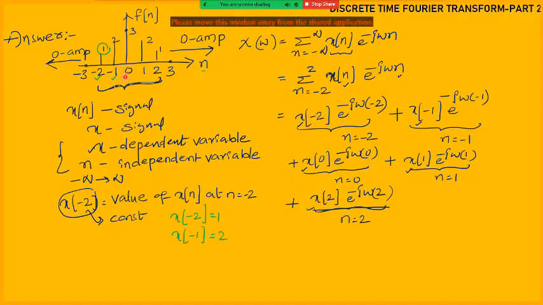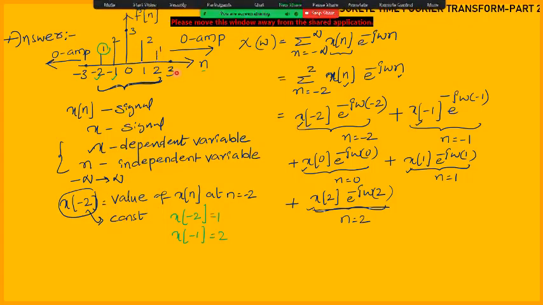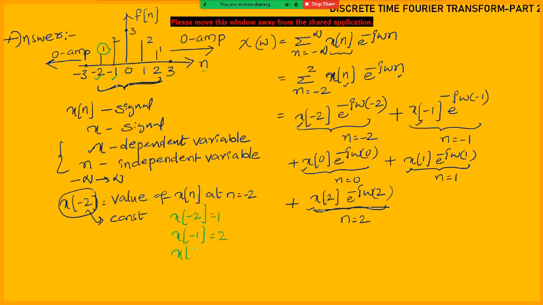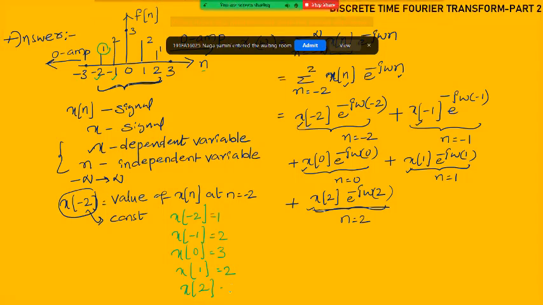So x of 0 is nothing but 3. Next, similarly, x of 1 is nothing but 2, and x of 2 is nothing but 1, x of 3 is 0. So according to that, I'm writing here, x of 0 is 3, and x of 1 is nothing but 2, and x of 2 is nothing but 1.